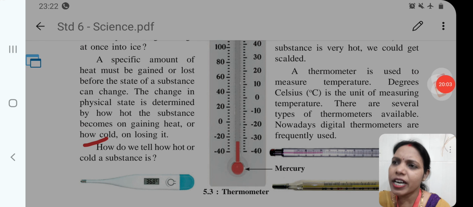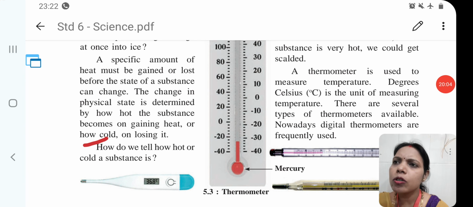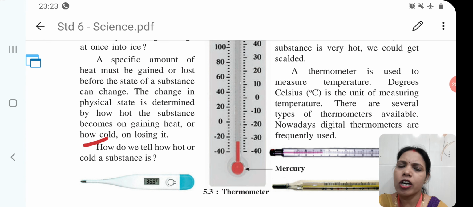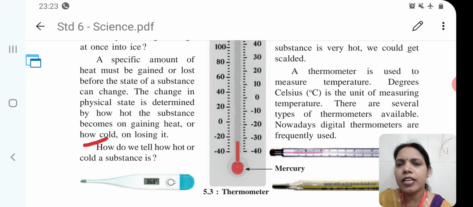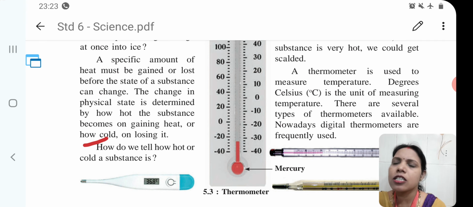If it is very hot, what will you do? You will add more cold water into it. Otherwise, you will wait for some time for the hot water to cool. So children, in this way, we can come to know whether water is hot or cold.